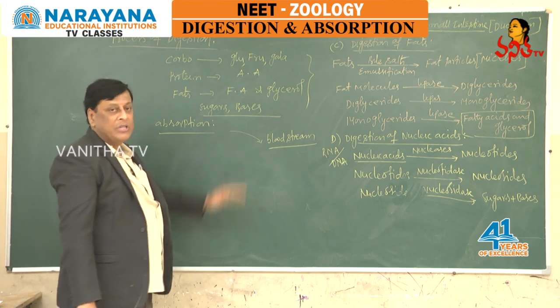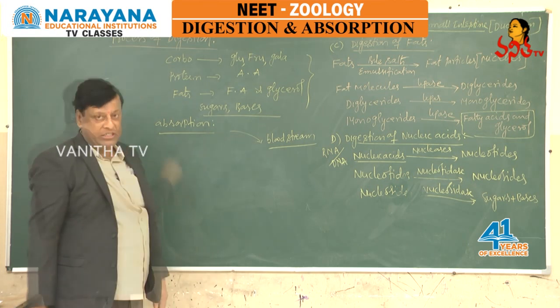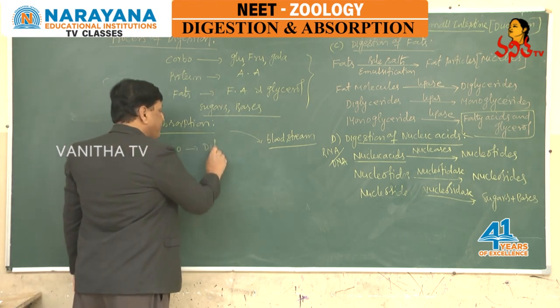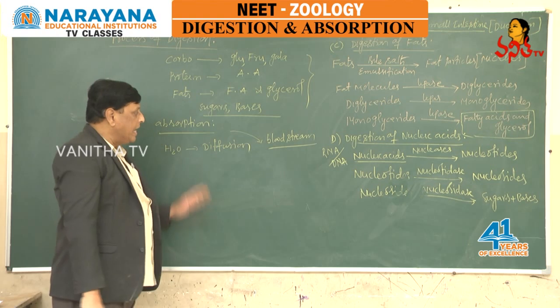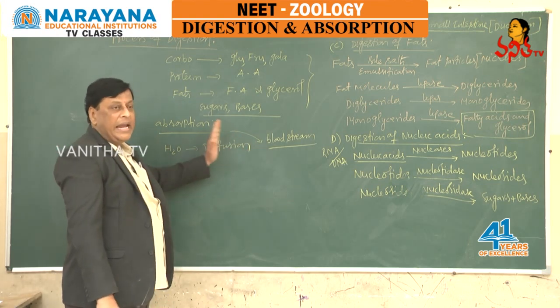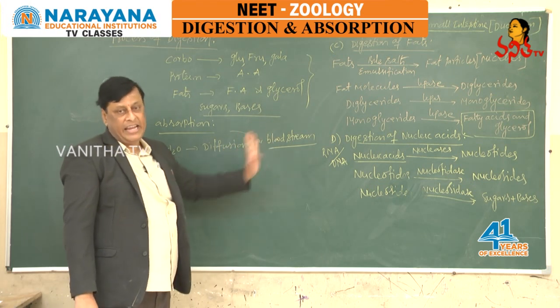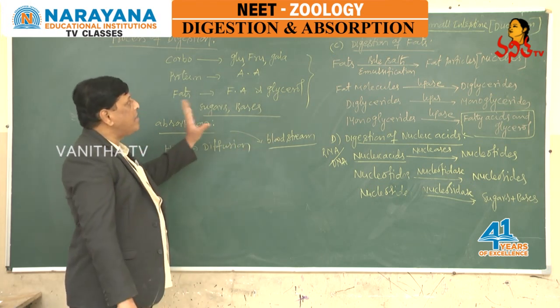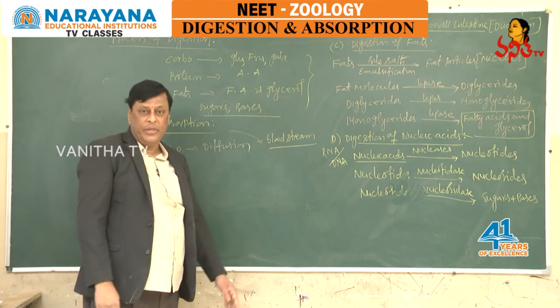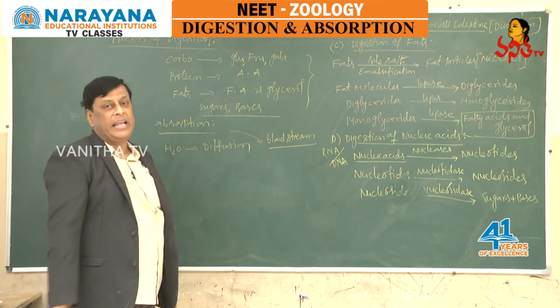Here we have to observe the osmotic gradient. Water gets absorbed by simple diffusion based on its osmotic gradient. The remaining substances also get absorbed into the bloodstream based on their osmotic gradient.